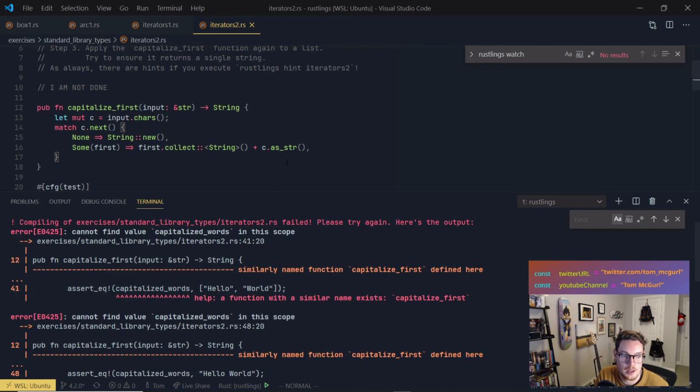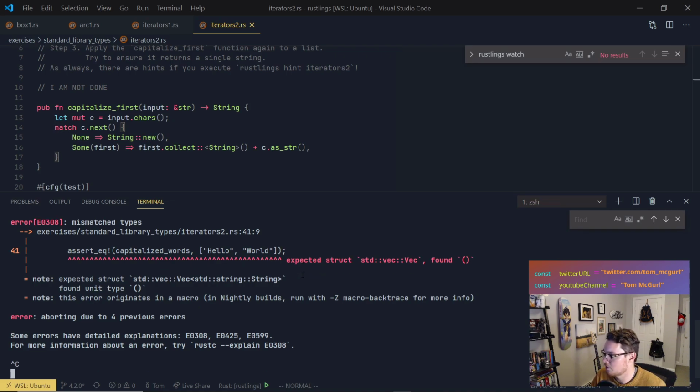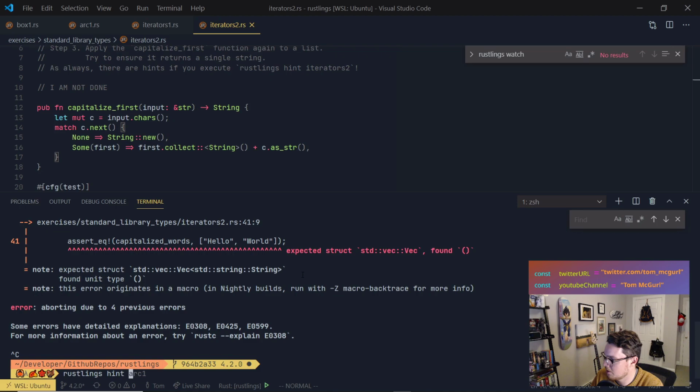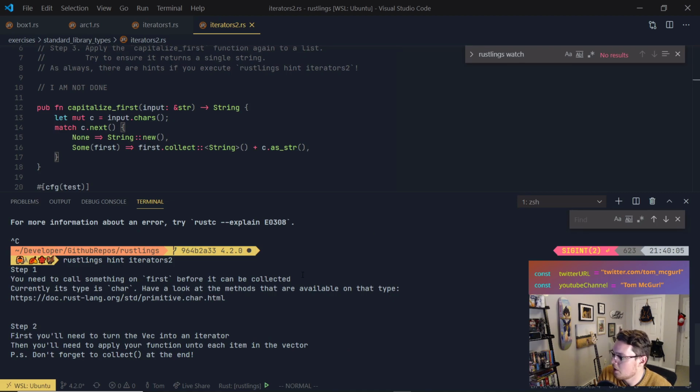All right. Let's use the hint. So what we'll do is we'll run rustlings hint iterators2. Step 1. Let's look at that. You'll need to call something on first before it can be collected. Currently, its type is char. Have a look at the methods that are available on that type. Awesome.